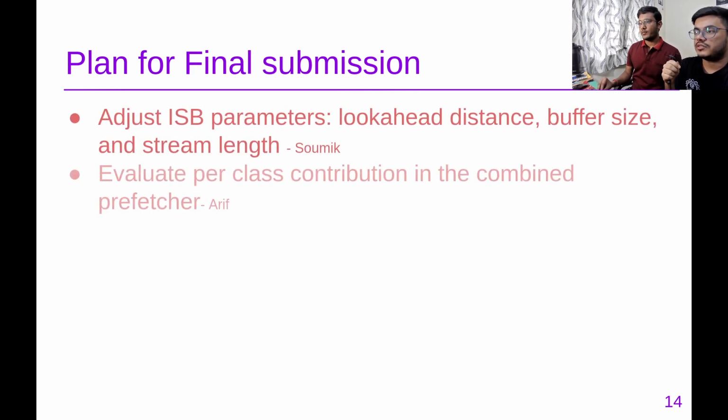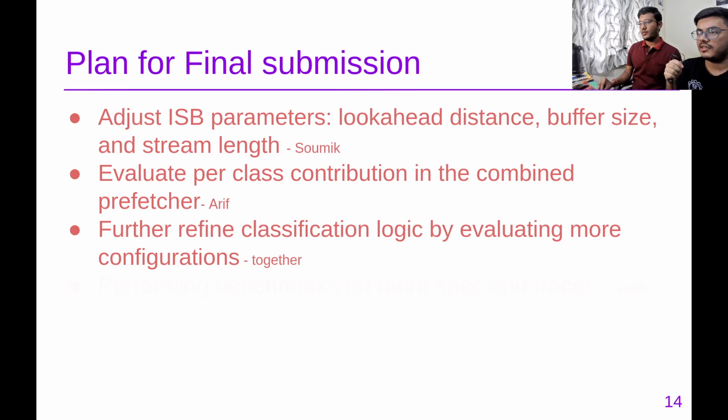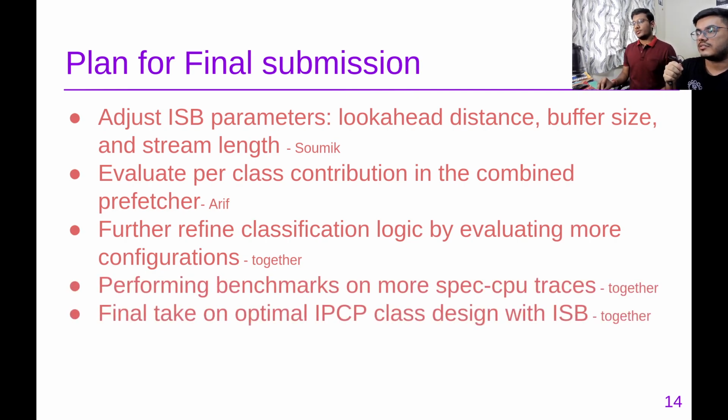For the final submission, these are our plans. We can adjust, which we didn't do in this checkpoint, the lookahead distance, buffer size and stream length, to look specifically at whether we can improve performance on Omnet. We also have to evaluate the per-class contribution in the combined prefetcher, that is how much ISB is contributing, and how much GS and other classes are contributing. Further, we can refine the classification logic by evaluating more configurations. There are a lot of configurations we can evaluate, and we will evaluate more SPEC CPU traces, and also discuss with sir how we can design the prefetcher more optimally.